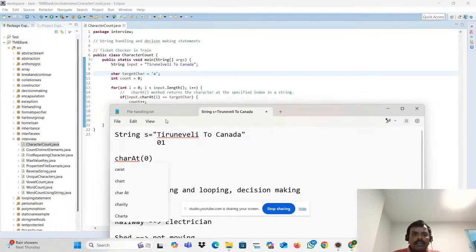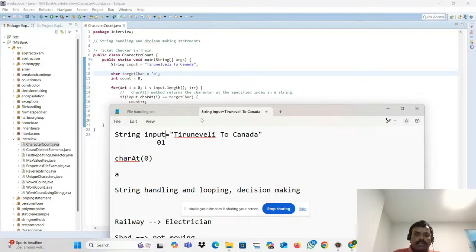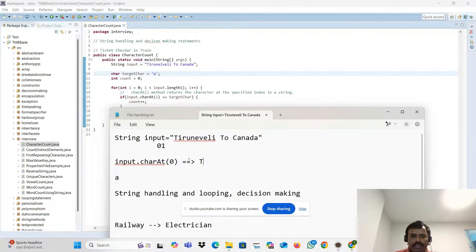Assume that this is the input they are giving as input. Okay. input dot, this is a string, right? String variable. input.charAt(0). What is charAt(0)? It will return T. That is what it is doing here. Okay. Then what you have to do?